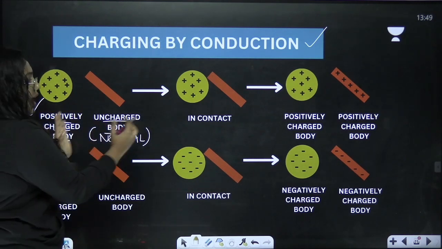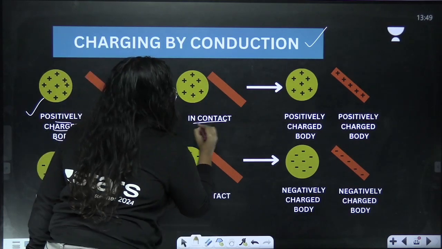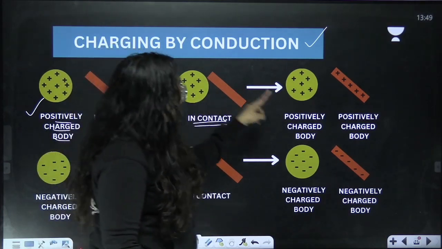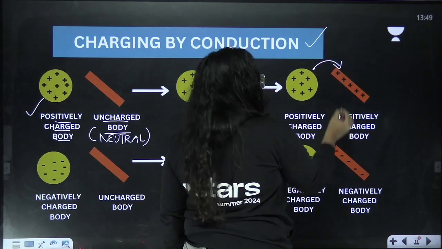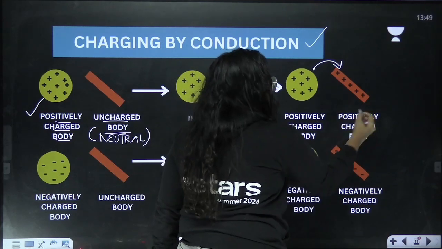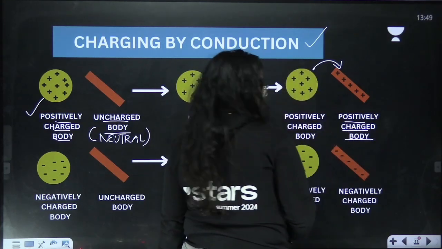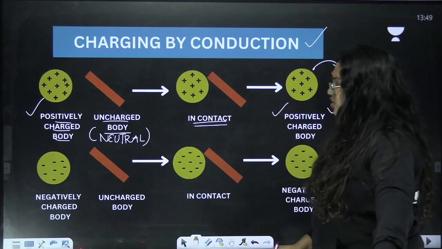Got it? And now I'm going to make them in contact. Look at it. So what happens? The charges can flow from this positively charged body to the neutral body when it comes in contact, so that it can also become a positively charged body. So this is happening in the part of charging by conduction.